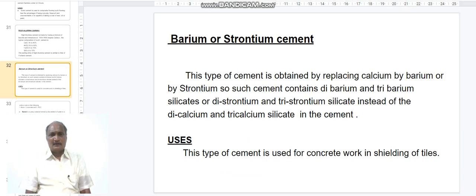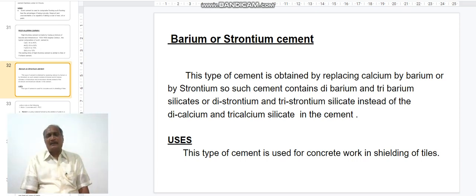Barium or strontium cement. This type of cement is obtained by replacing calcium by barium or by strontium.